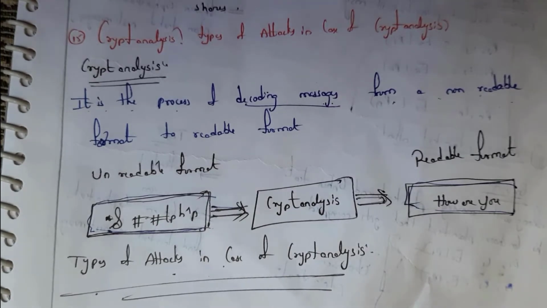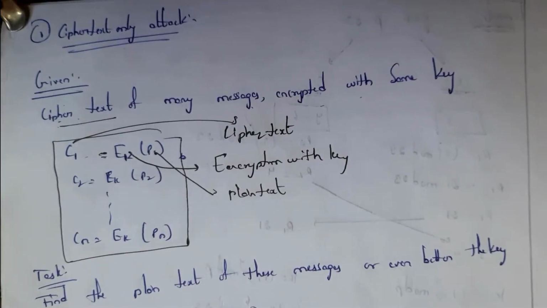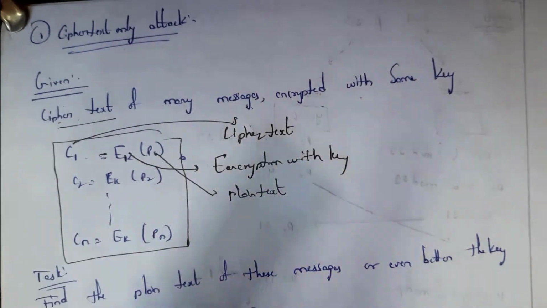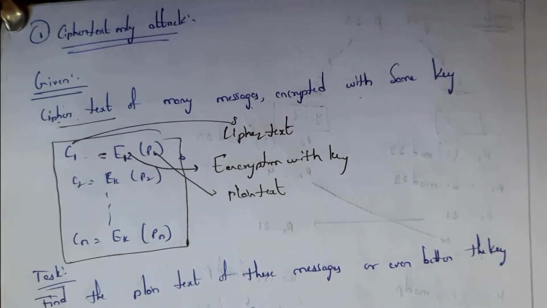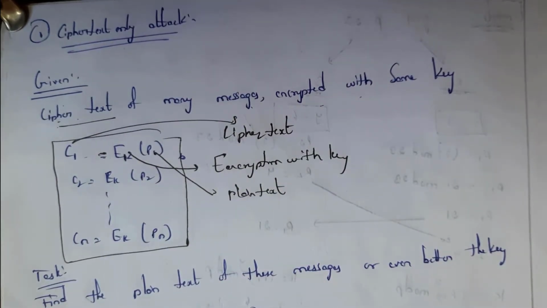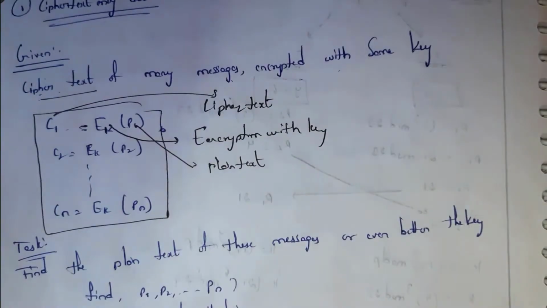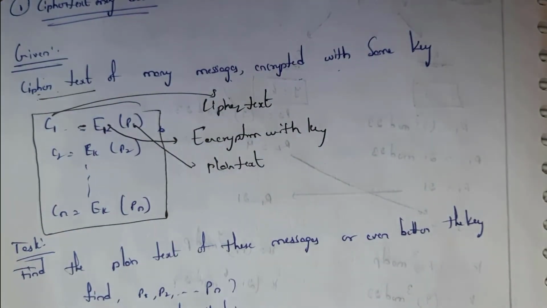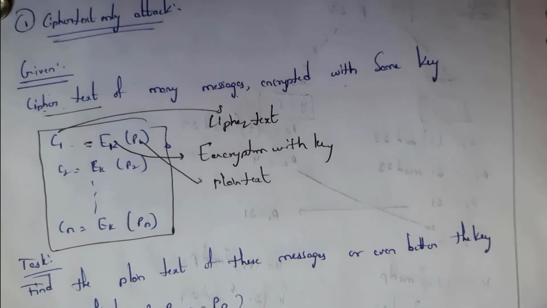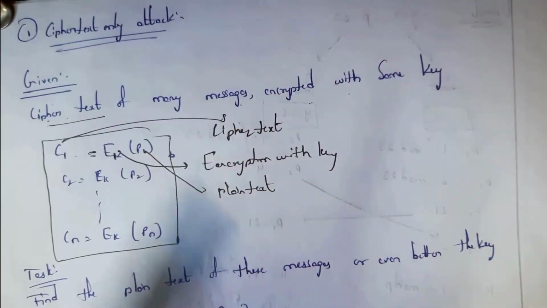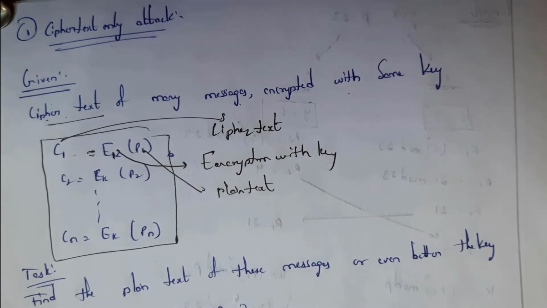Now we see what are the types of attacks in cryptanalysis. There are 4 types of attacks. First one is ciphertext only attack, second one is known plain text attack, third one is chosen plain text attack, and fourth one is adaptive chosen plain text attack. I will explain one by one in detail. First one is ciphertext only attack.